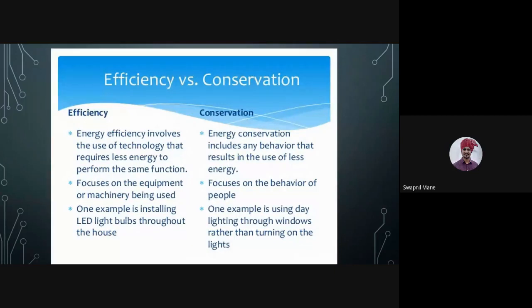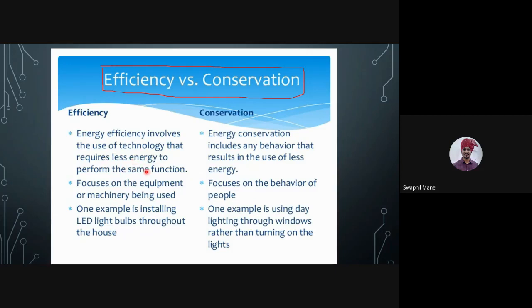So then what is the meaning of energy efficiency, and what is the difference between energy efficiency and energy conservation? Energy efficiency involves the use of technology that requires less energy to perform the same function.